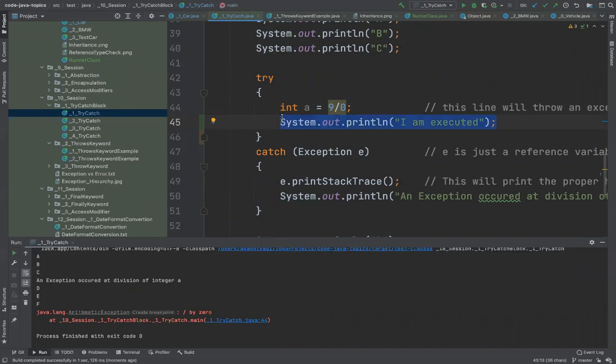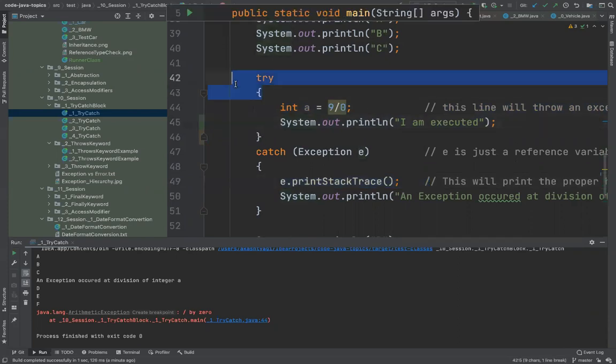So the first answer was right. The second one was wrong. Why? Because the idea is to try the whole block, not a single line. So try to run the whole block. What happens when this line gets executed? All the other lines inside the same block will not get executed. This will not be executed because the error originated in this block. Since it originated in this block, it jumped straight from here to the catch block, and that's the reason it wasn't executed.